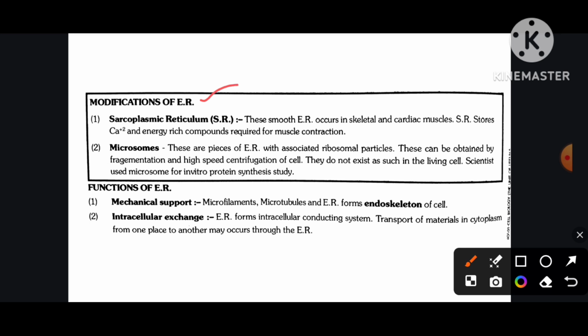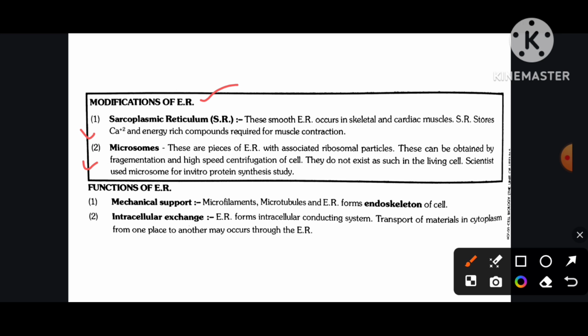Modifications of endoplasmic reticulum. Number first, sarcoplasmic reticulum. This smooth endoplasmic reticulum occurs in skeletal and cardiac muscles. Endoplasmic reticulum stores calcium and energy-rich compound required for muscle contraction.